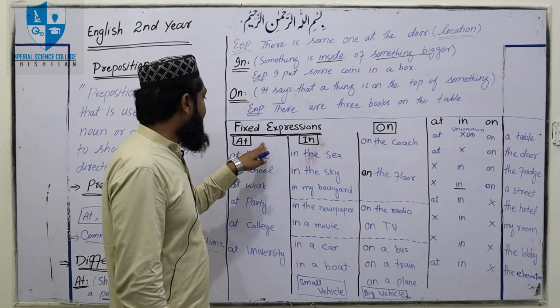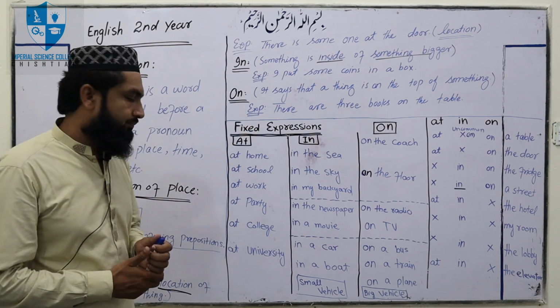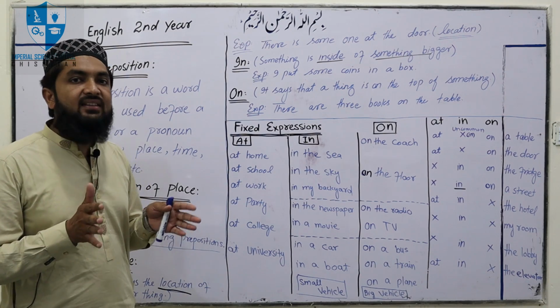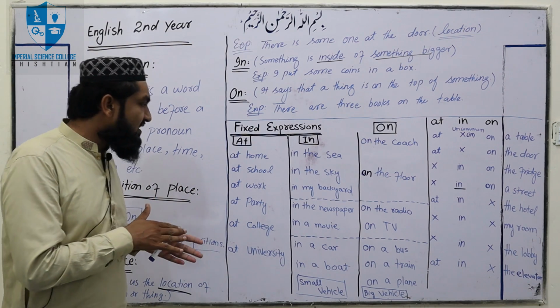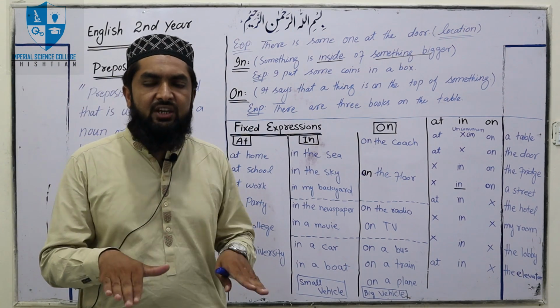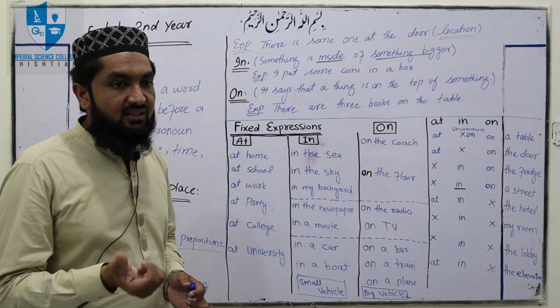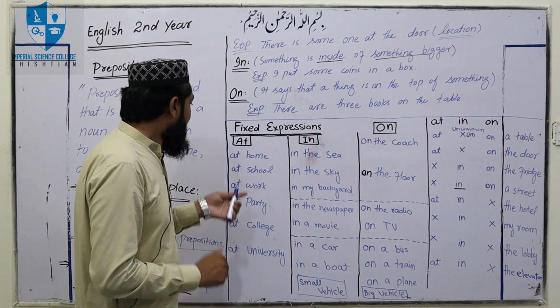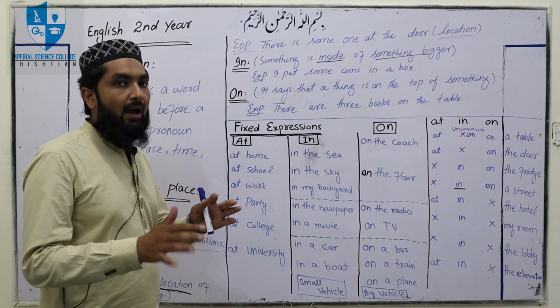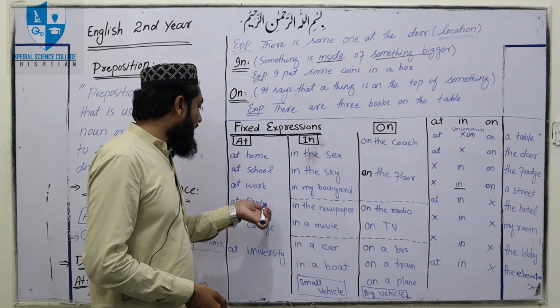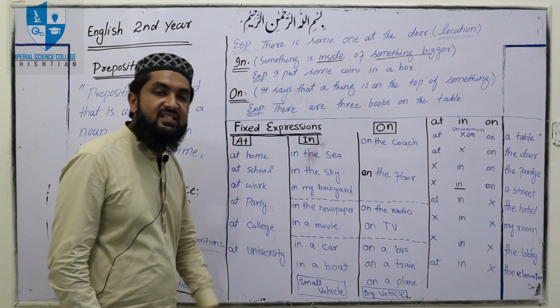Okay, first of all, let's talk about at. For example, at home. Keep it in mind that these prepositions, these expressions, never change. If we change these expressions, it doesn't give us a sense. So at home, we can't say on home or in home. We will use at home, okay, and at school, at work, at a party, at college or at university.